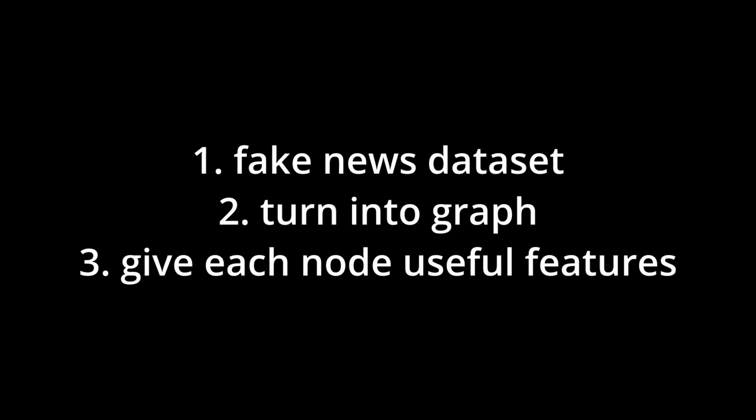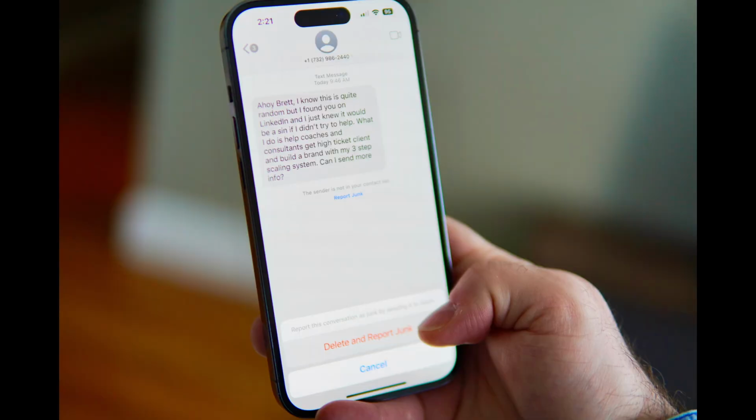Okay, let's cut the theory before I start bleeding out of my ears. The plan is simple. Get a fake news dataset, turn it into a graph, give each node some useful features, train the model, and see whether it can classify news better than me staring suspiciously at a WhatsApp forward. First up, we have the dataset.